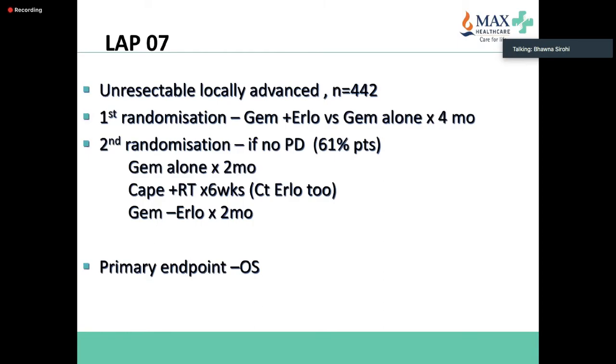First randomization, patients were randomized to gemcitabine erlotinib versus gemcitabine alone for 4 months. And if there was no progression, in about 61% of patients... So now we know that gem alone is not the right approach. It's an old trial, that's why I'm not going into the details of these studies, because we no longer use gemcitabine alone, and we definitely don't use erlotinib at all. They were randomized to gem alone versus capecitabine radiotherapy versus gem erlotinib.